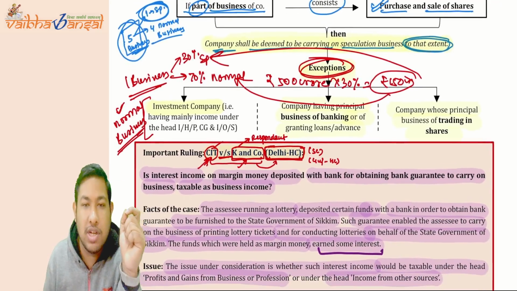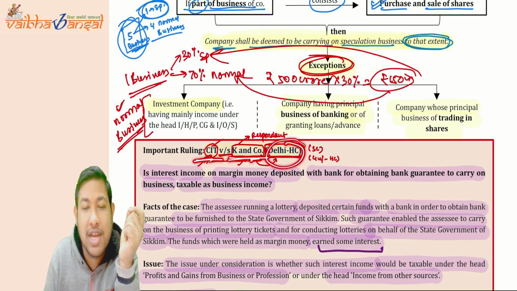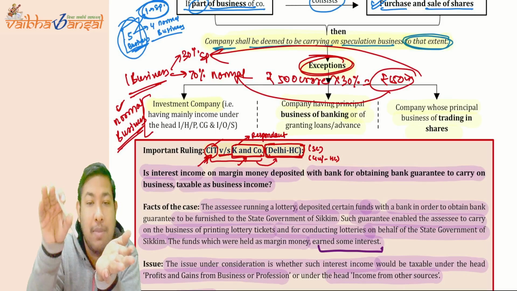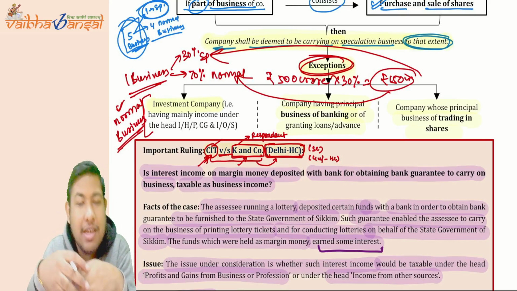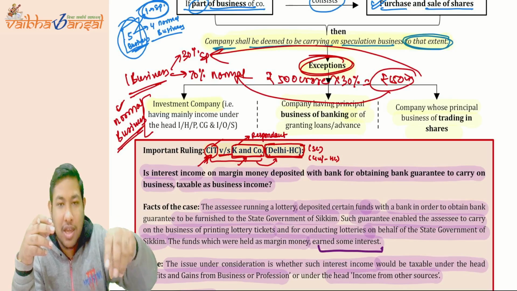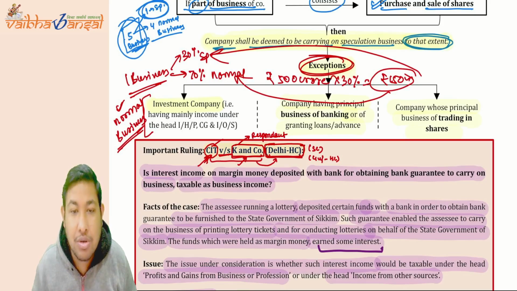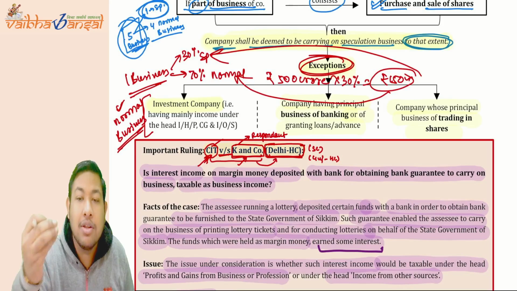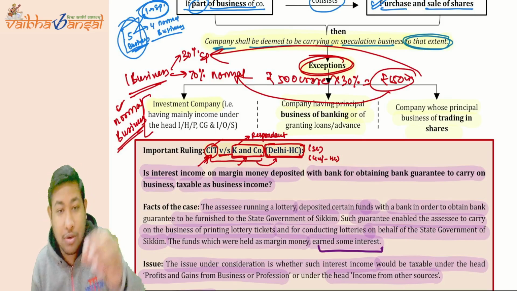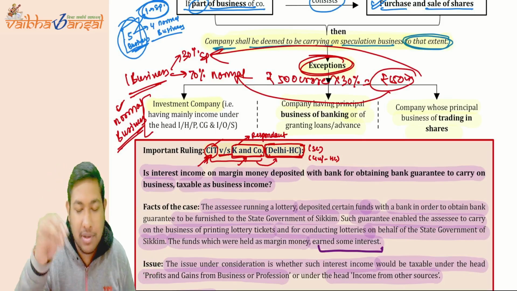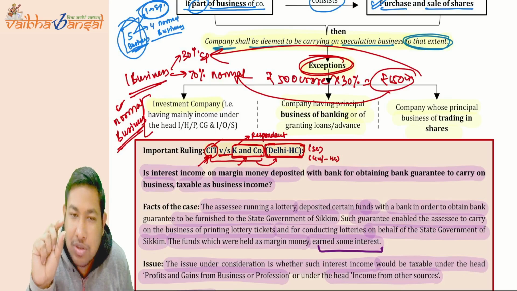Now, what is the important ruling that we have discussed? CIT versus K and Company, the case of the Delhi High Court. What was that? K and Company had submitted some amount as marginal money for obtaining a bank guarantee to be deposited with the state government of Sikkim, to obtain a license to print and sell lottery tickets. On that particular deposit, if the bank has given interest, how will that interest be taxable?